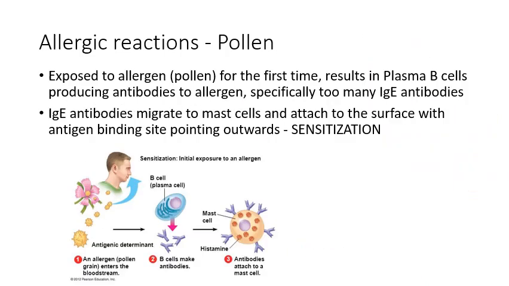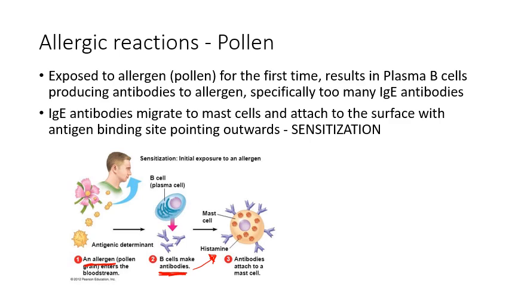So just another way of looking at that example. We're exposed to our allergen. In this one, we're looking at pollen. It enters our airways and triggers our regular immune response, which will eventually result in plasma B cells producing our IgE antibodies. Those IgE antibodies will attach to our mast cells and prime our mast cells.